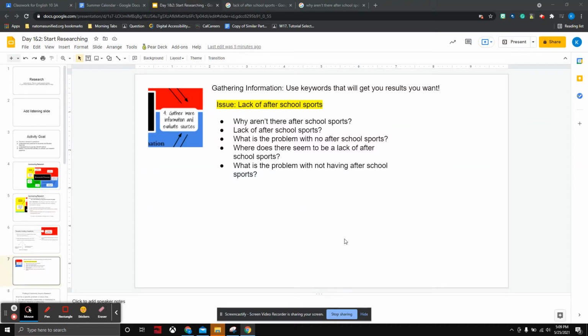Okay, so you're at the point where you're ready to research. You're going to use Google as your primary search engine, and that's okay. You can get some great sources through Google. So here in front of us, we have an example issue.